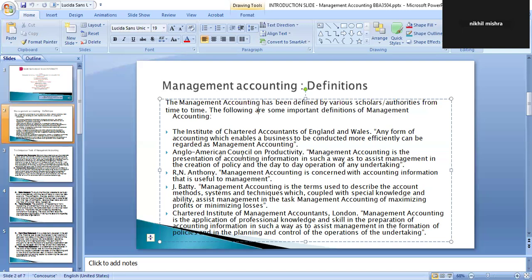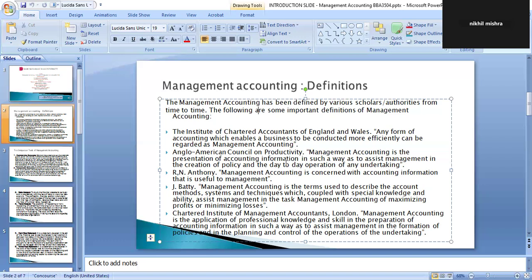Similarly, the Anglo-American Council of Productivity has defined management accounting as a presentation of accounting information in such a way as to assist management in the creation of policy and the day-to-day operation of any undertaking. R.N. Anthony has defined management accounting as being concerned with the accounting information that is useful to management.